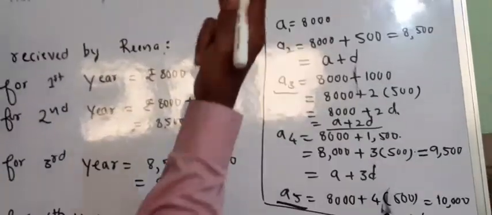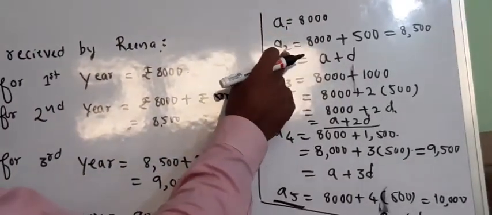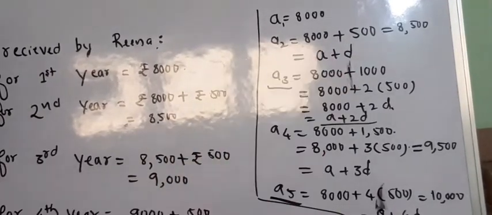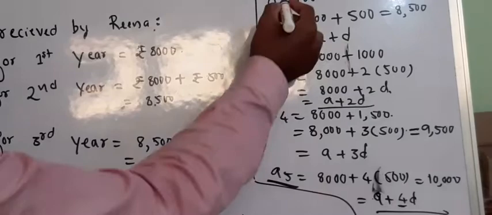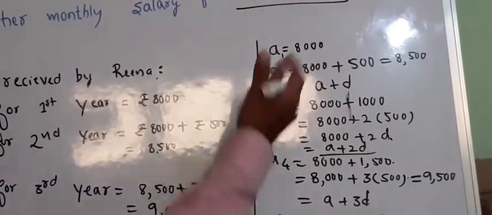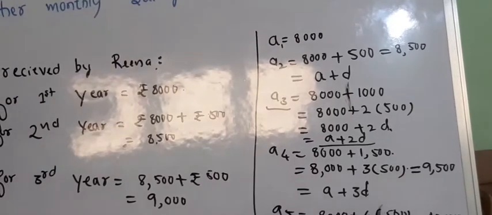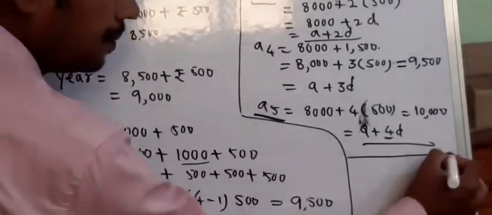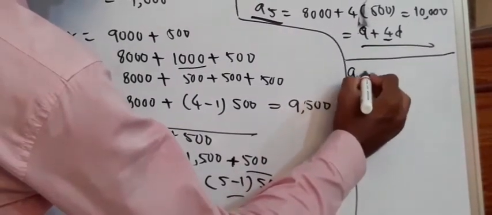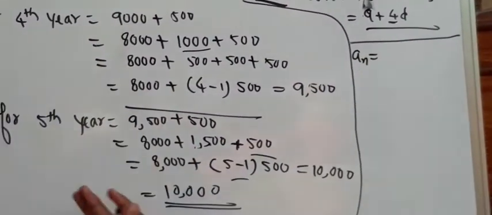If I want to get the second term, a plus 2 minus 1 into d, that is a plus d. If I want to get the first term, that is a. Now, in a similar way, if I want to get the nth term, what will I get?